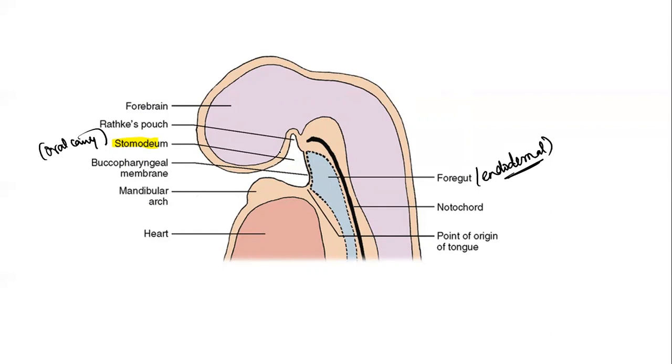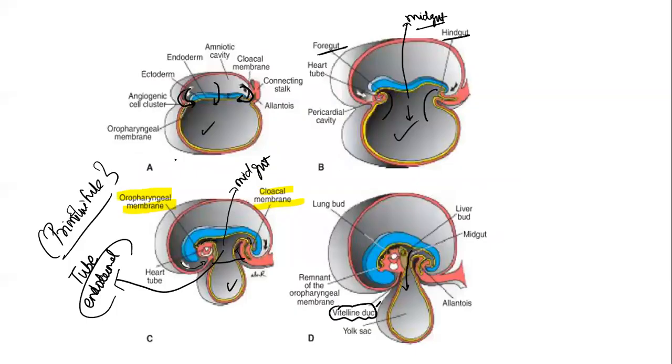But in the embryo, the buccopharyngeal membrane is going to separate the oral cavity from the pharynx. But after some time, at the end of the 5th week, the buccopharyngeal membrane will disappear, will rupture, and the oral cavity is going to become continuous with the pharynx. So the role of the buccopharyngeal membrane is to separate the stomodeum from the pharynx that is derived from the foregut. It has to rupture along the 5th week. At the end of the 5th week, the buccopharyngeal membrane will rupture, and it establishes a connection between the stomodeum and the foregut. I hope I am clear. That is about the oropharyngeal membrane.